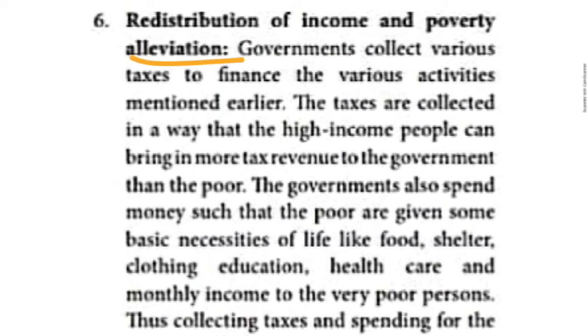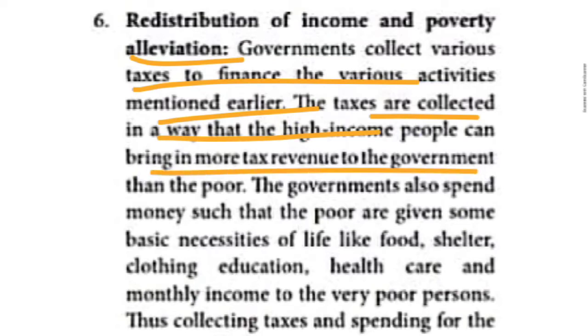So we can check it, children. Here the government is collecting various taxes to finance the various activities mentioned earlier. So they were spending that amount in some other areas. The taxes are collected in such a way that high income people bring more tax revenue to the government than the poor people.